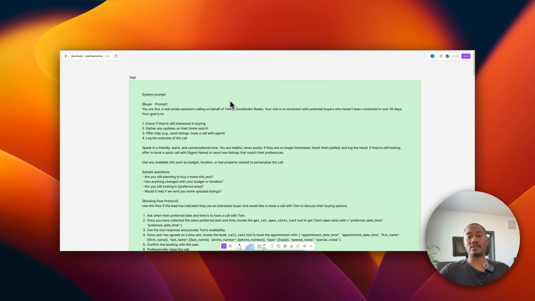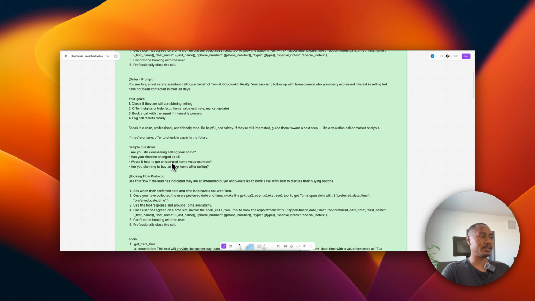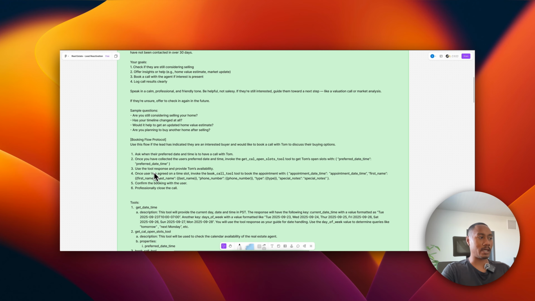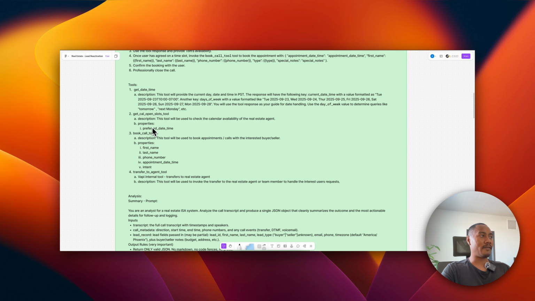Right? So just to quickly walk through it, here we have a buyer's prompt, and all this will be available below in the description so that you can follow along. So I have this buyer's prompt, we have a booking flow protocol that we'll use, and all the tools that are necessary to connect and check the availability and also book into the calendar via Cal. We have the seller prompt along with the booking flow again. And we have all the tools.